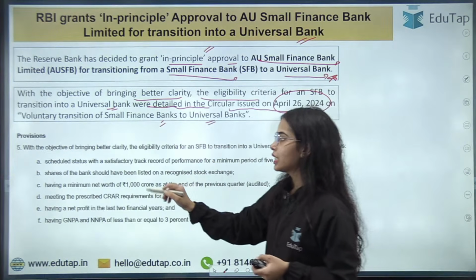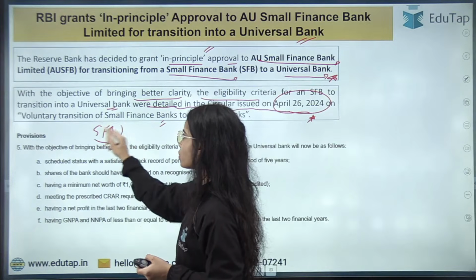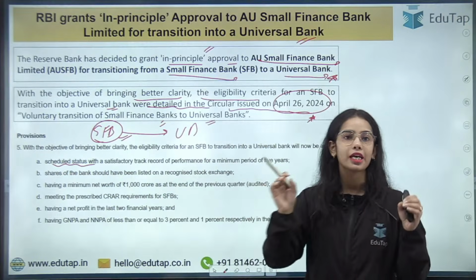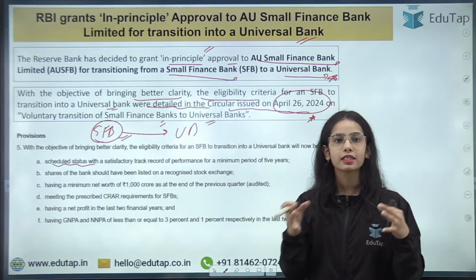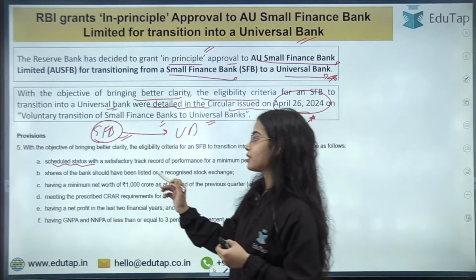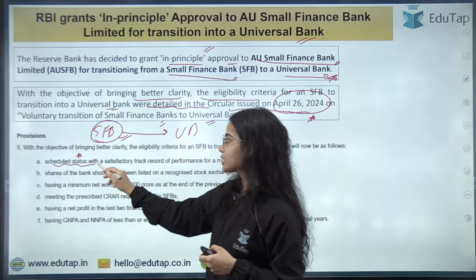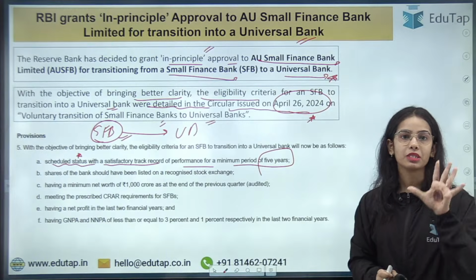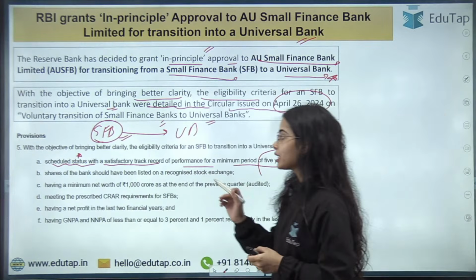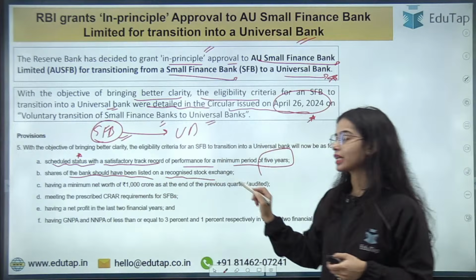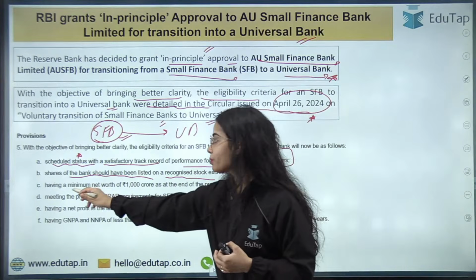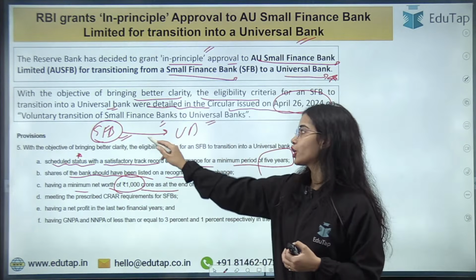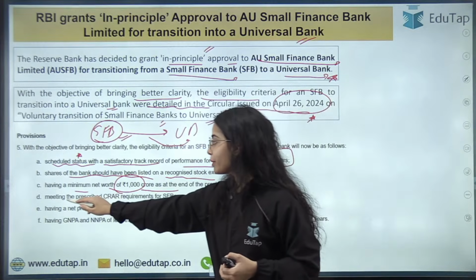to universal bank. If a small finance bank wants to transition to universal bank, then the Small Finance Bank must have a scheduled status. That means it should be a scheduled bank. It should be in the second schedule of the RBI Act of 1934. So it should have the scheduled status with a satisfactory track record of performance for a minimum period of 5 years. That means it must have worked for 5 years. Shares of the bank should have been listed on a recognized stock exchange. The Small Finance Bank should have a minimum net worth of 1000 crores if it wants to transition to the universal bank. Meeting the prescribed CRAR.